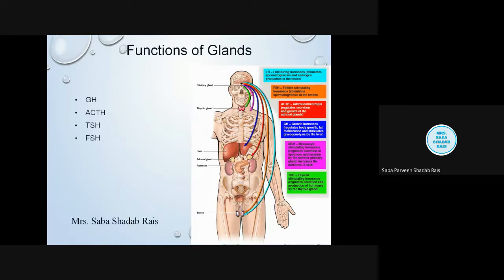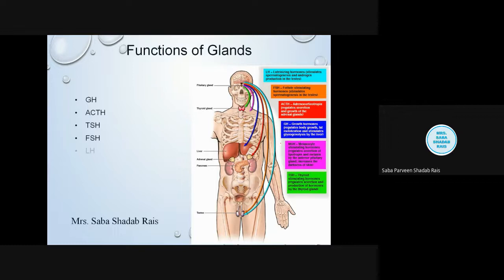Then follicle stimulating hormone. This is yellowish orange. So follicle stimulating hormone works on the follicles. In the case of the male, it is going to tell the gonads to produce follicles. In man, which gametes are going to be produced? Sperm. So spermatogenesis will be evoked with its effect, and in the case of the woman, it is going to produce oogenesis. Is that clear?